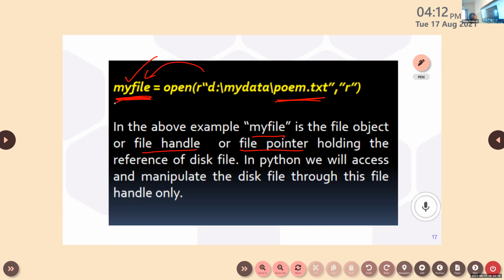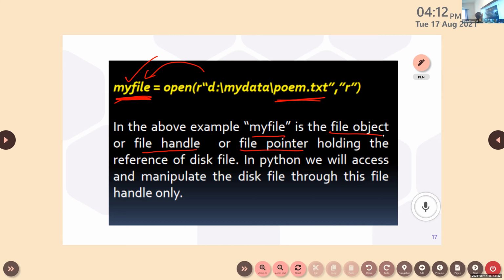Okay, so what are the names for the file object? It can also be known as file handle or file pointer. Pointer, the one who points. So this file object points to the file. This file object establishes a link between the program and the data file, which has been stored in permanent storage. It creates a link between program and data file.